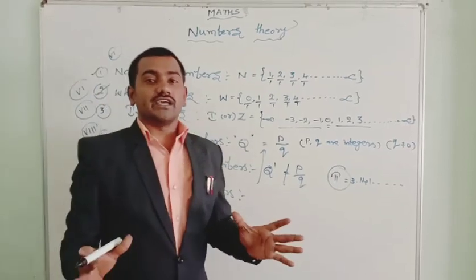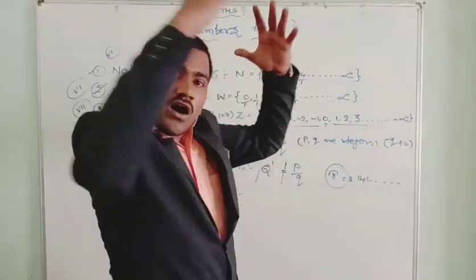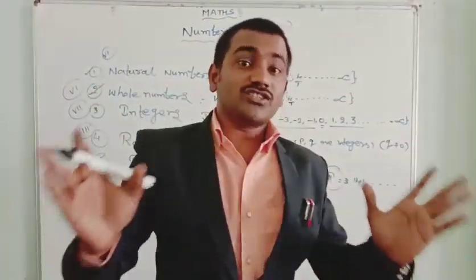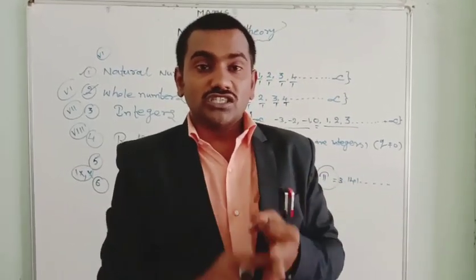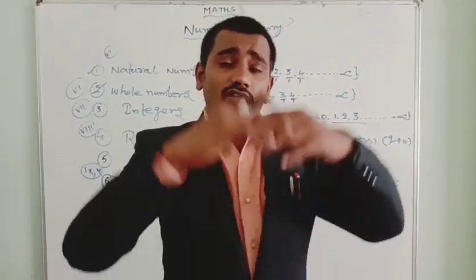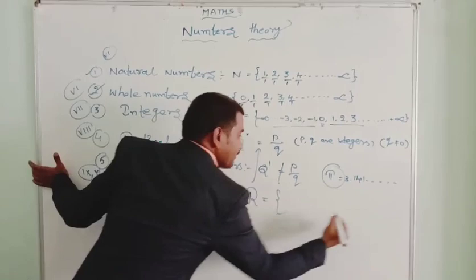Real number is a set from number theory. That means the set of all numbers is known as the real numbers. Simple. That means the natural numbers, whole numbers, integers, rational numbers, irrational numbers, surds, whatever. The set of all numbers. Real numbers are denoted by capital R.